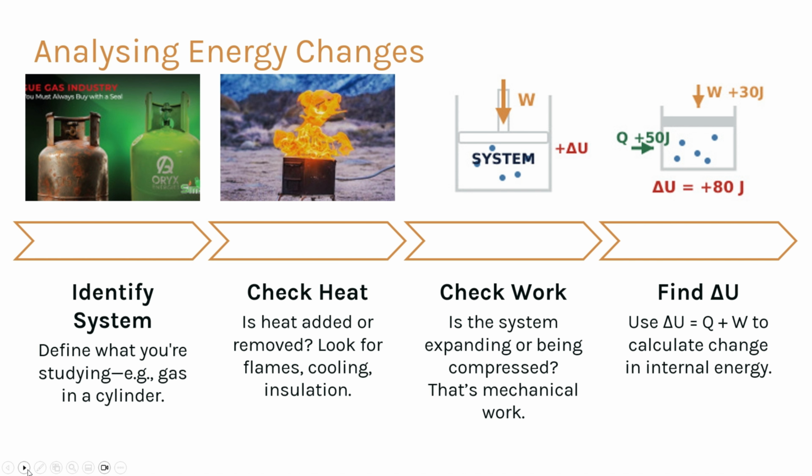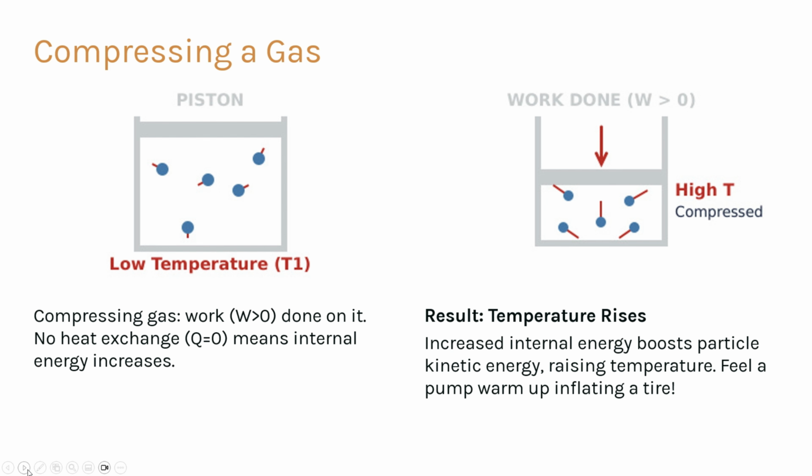Compressing a gas. Let's look at an example. If a gas is compressed, work is done on the gas, so W is positive. If there is no heat exchange, Q is 0. That means delta U is positive. The internal energy increases. As internal energy increases, particle kinetic energy increases, so temperature rises. This is why a bike pump feels warm when you inflate a tire.